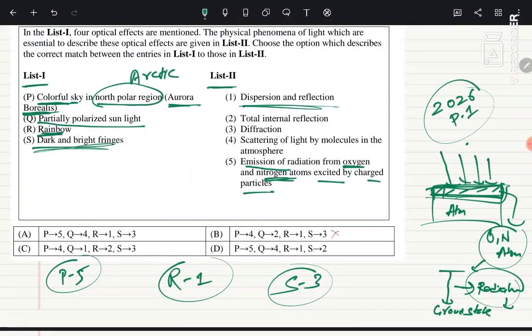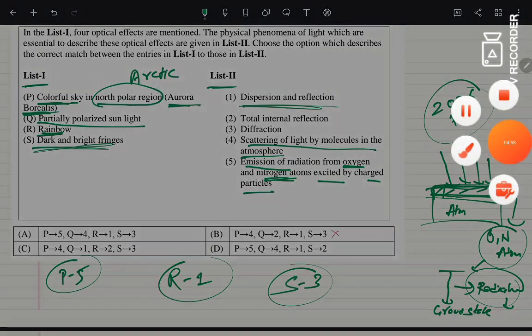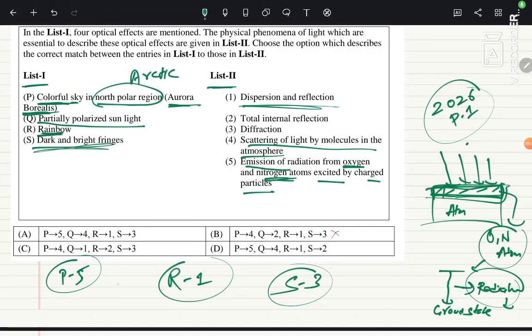So the reason for partially polarized sunlight will be scattering of light by molecules in the atmosphere, or you can say small dust particles, whatever particles are present in the atmosphere, they scatter the light because their size is very large. So Q we can write 4. So P5, Q4, R1, S3. The first option is correct.